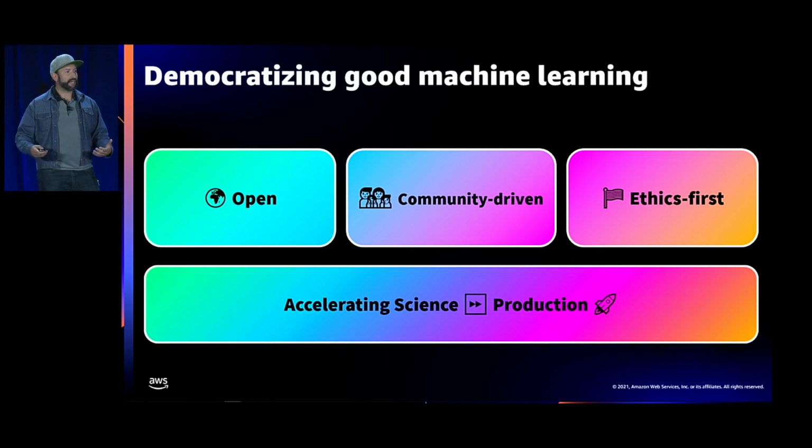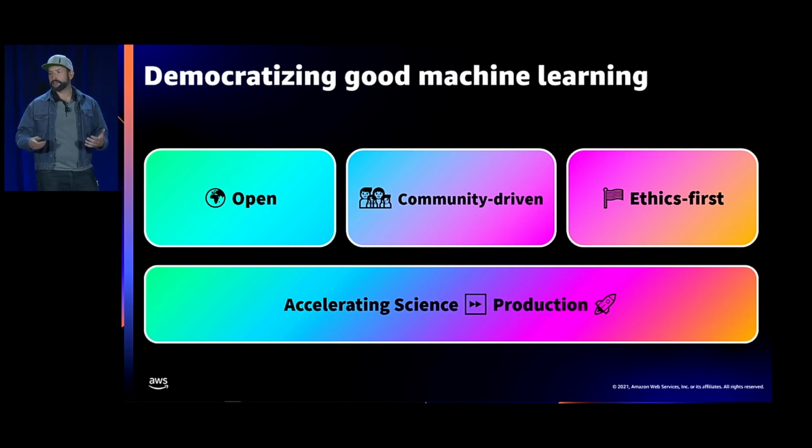And what that does is that it creates an opportunity to build the future of machine learning in a more collaborative way. That's why our approach at Hugging Face to democratize good machine learning is around those 3 pillars. It's to do everything in the open, to do everything in a community-driven way, and to do everything in an ethics-first way. We know all about the limitations and problems that can arise from large language models.